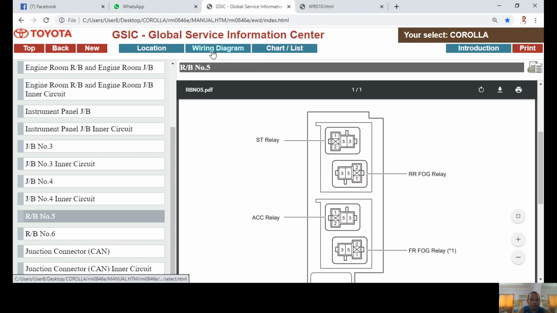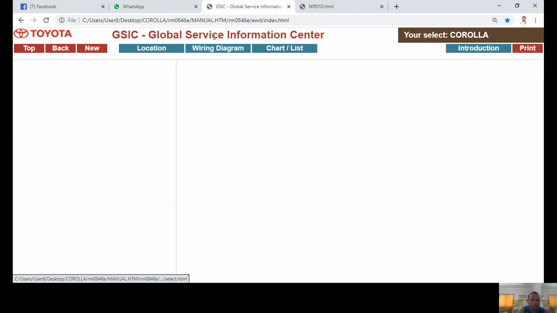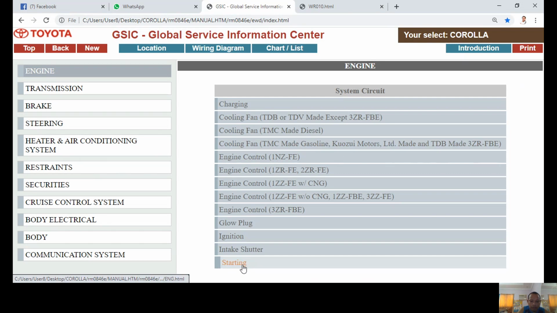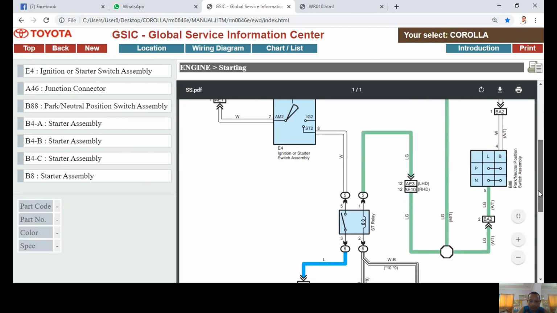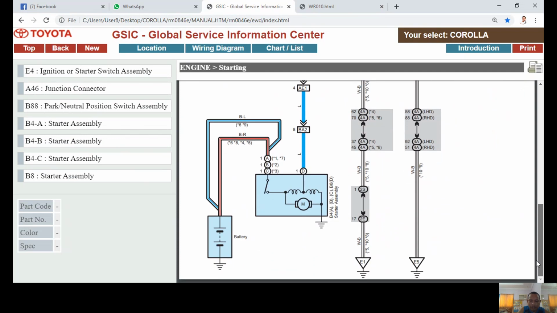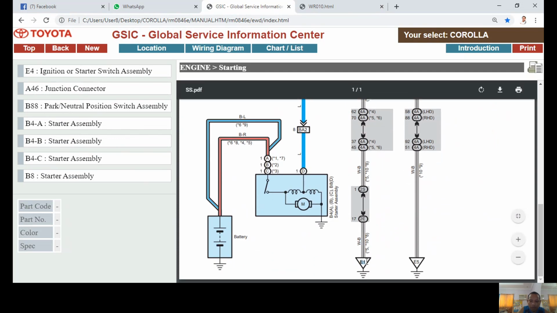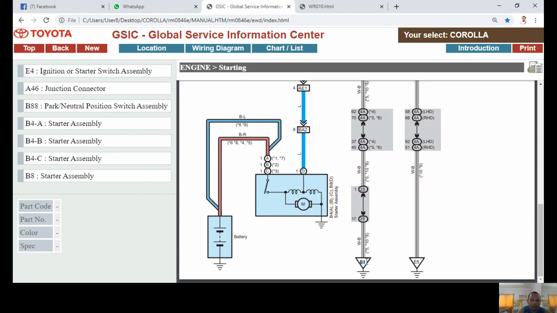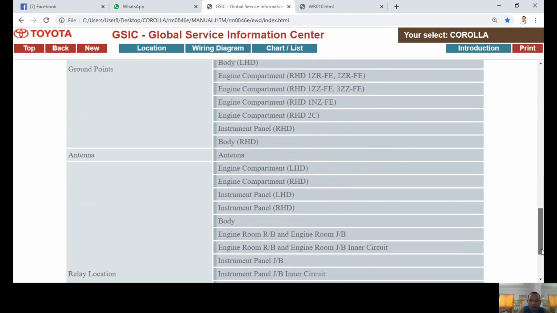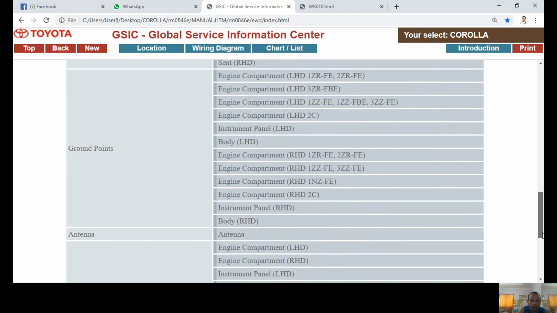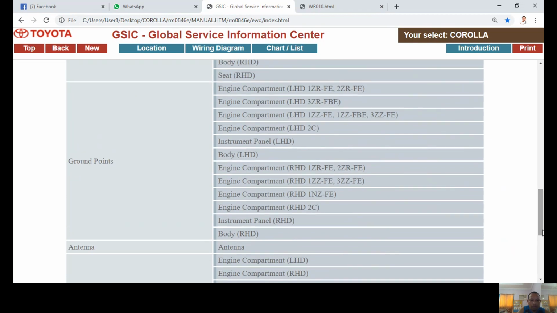Another example, go back to wiring diagram, system circuit, go to the engine. Again, we are using the starting system. Now, if I wish to find the ground, all you have to do is go back again to location, but this time we are going to go to the ground location or ground points. Now, take note, as you notice, there are many engine compartment choices or menus here.